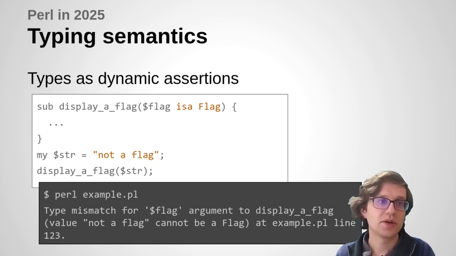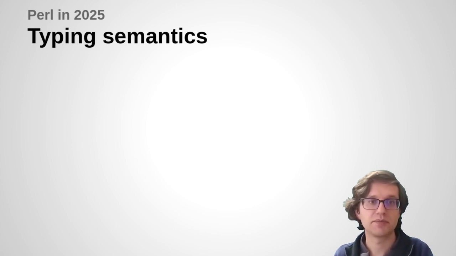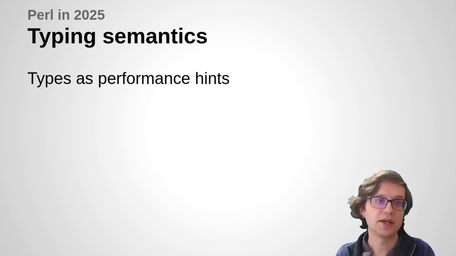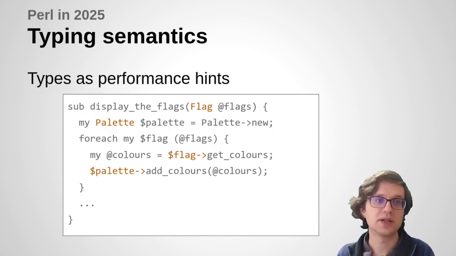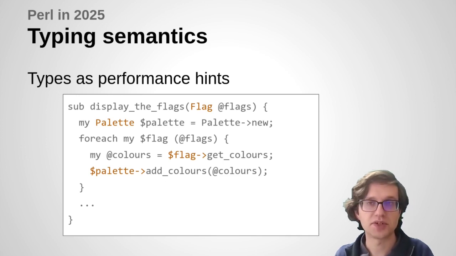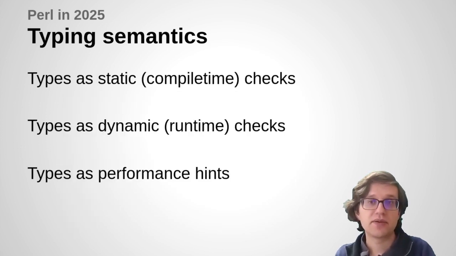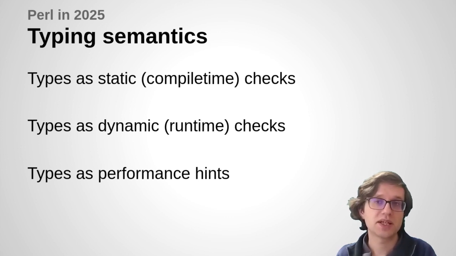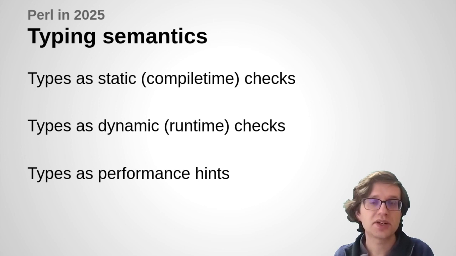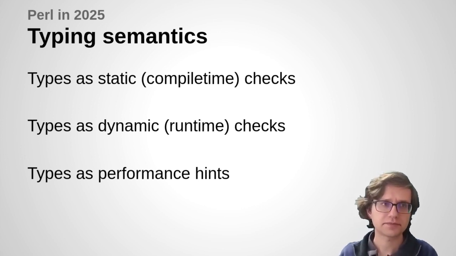And yet other people want typing systems as kind of performance hints, where you can put types around your code and then it happens to run more efficiently at runtime by making assumptions based on those types. So we've kind of got these three different ideas for what people want as typing systems. And the problem is some of these things kind of compete with each other. And it's hard to cover all the bases at once. You kind of have to pick the kind of thing you want to do.